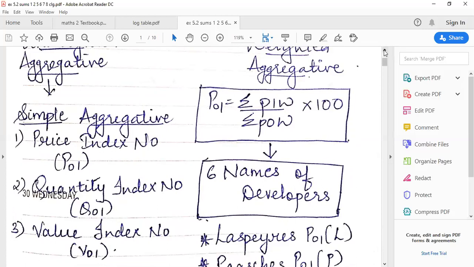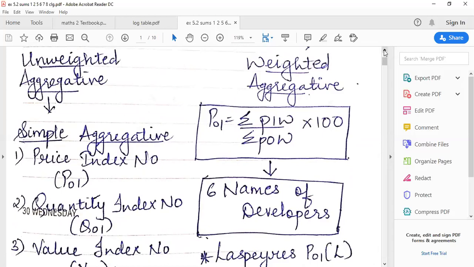Now today we'll be focusing on weighted aggregative price index numbers. Usually when we say weight, weight is a measure which is used to measure the quantities. Weight can be in kilograms, grams. So weights are usually defined in terms of quantities in this particular method. The name itself tells you, weighted, that means we will be talking about quantities in this method.